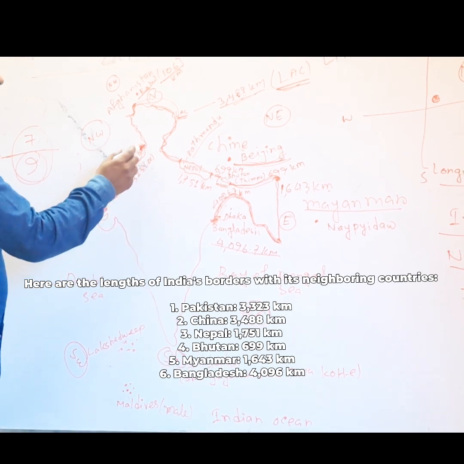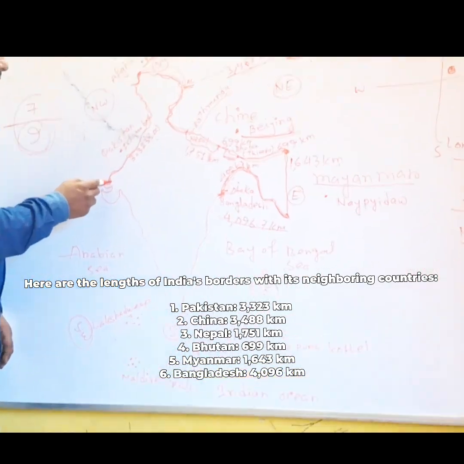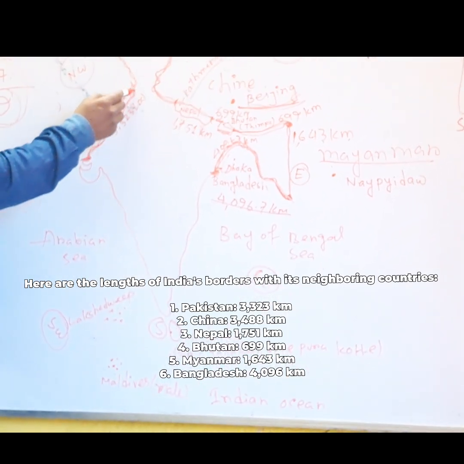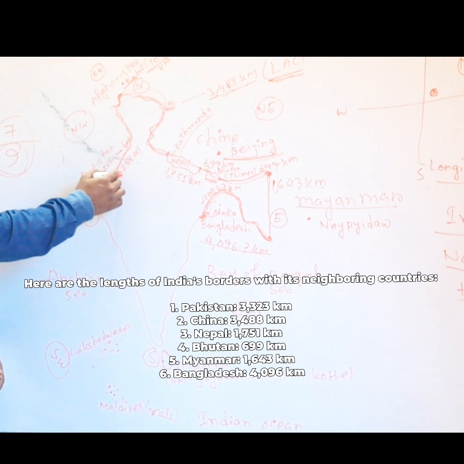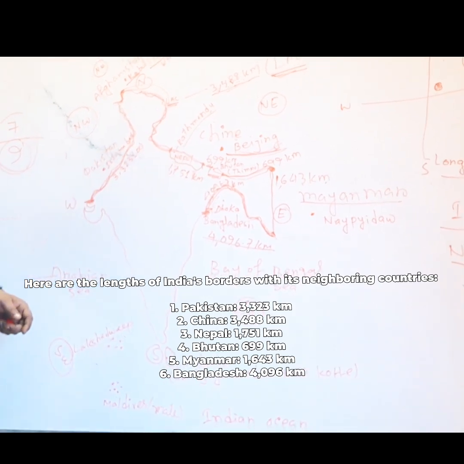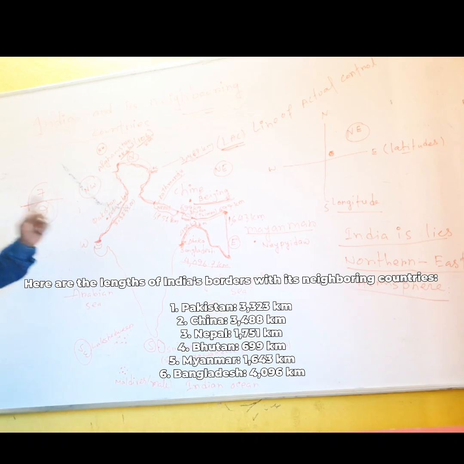The Pakistan capital name is Islamabad, and India shares the border in this part with Pakistan. Its total length is 3,323 kilometers. So this is the total length India shares the border with Pakistan.